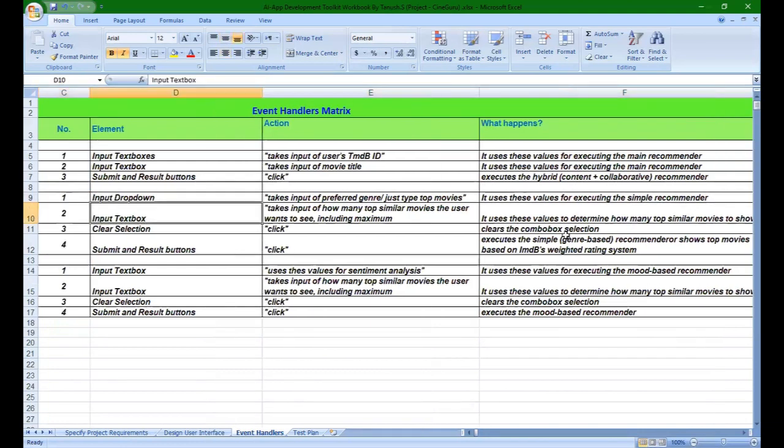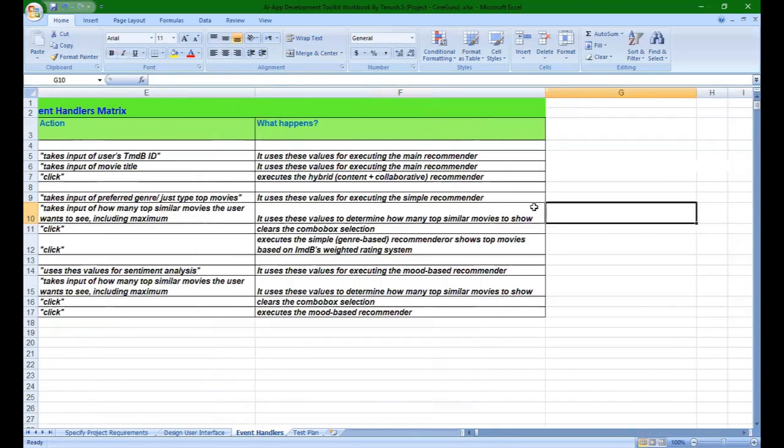Then the input text box takes input of how many top similar movies the user wants to see, including the maximum they can see. It uses these values to determine how many recommended movies are to be shown.